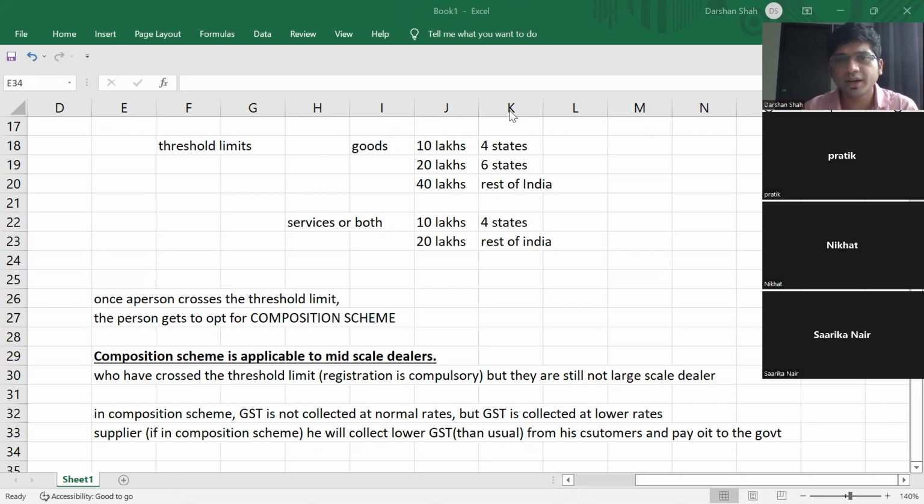The lower rate. Lower rate, na? You'll choose lower rate. Okay.